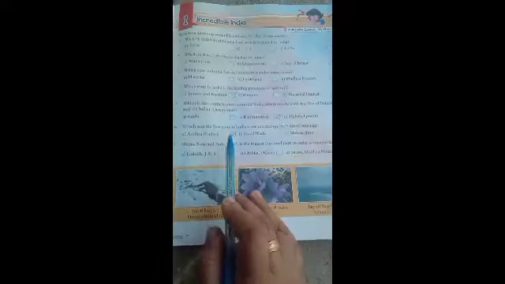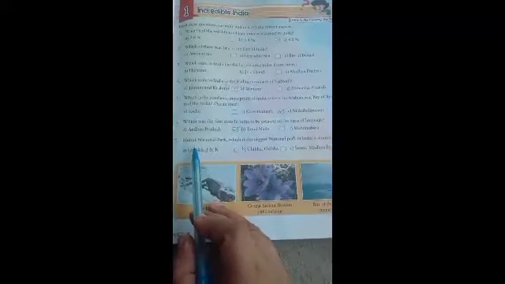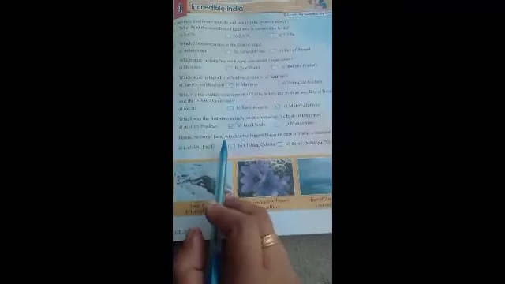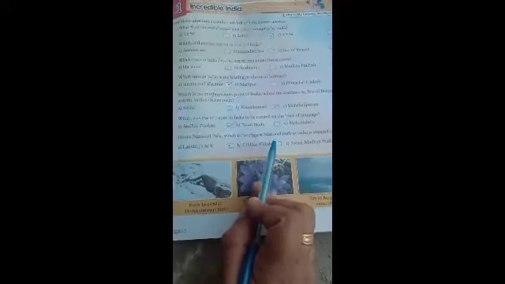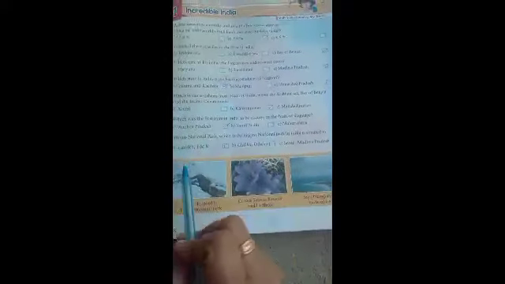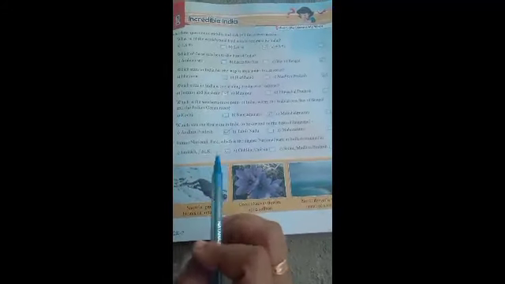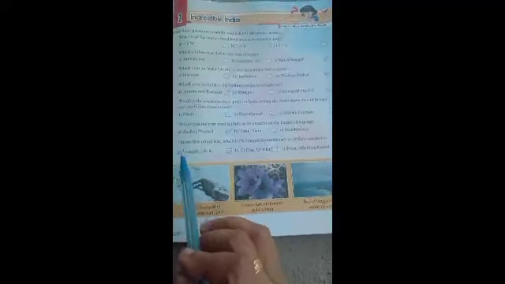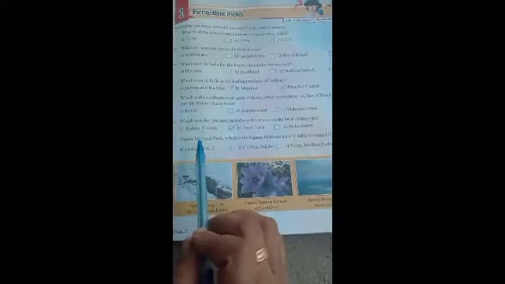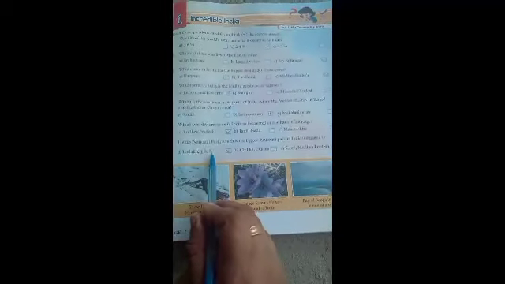And the last question, India's biggest national park is Hemis National Park, and where is it situated? The right answer is Ladakh, in Jammu and Kashmir.